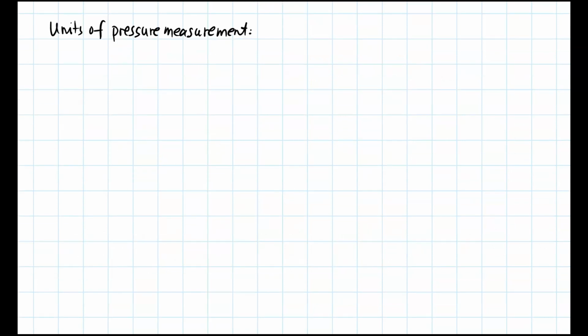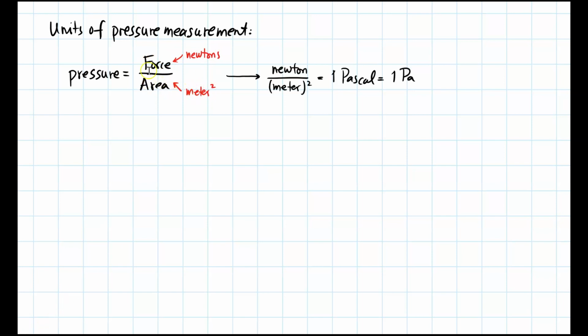Units of pressure measurement. Our definition of pressure is that it's force divided by area. Remember that force has units of newtons and area has units of meters squared. So then a unit of pressure is a newton divided by a meter squared. And because this shows up so much in pressure measurements, it's defined as 1 Pascal, which is equal to 1 Pa.